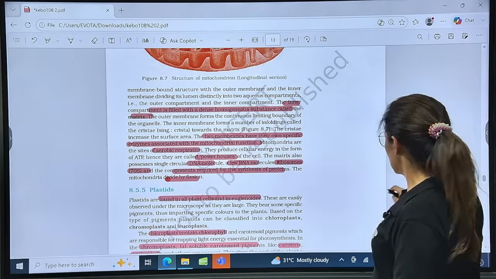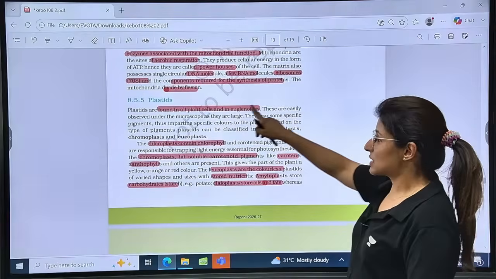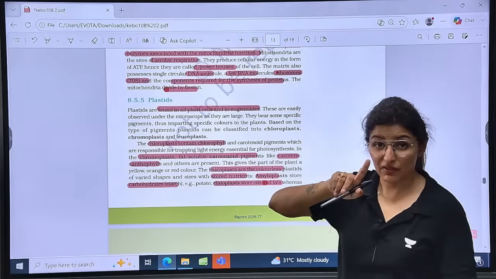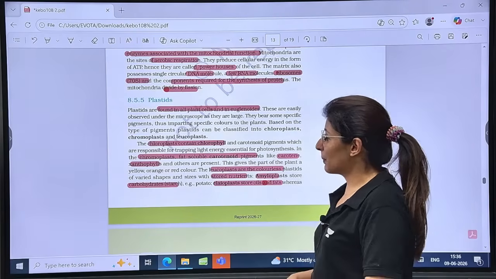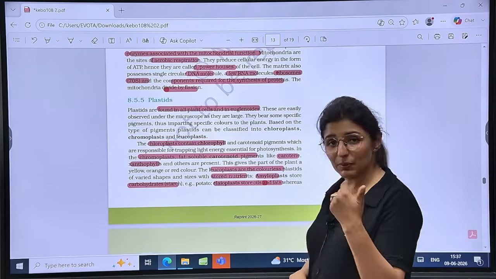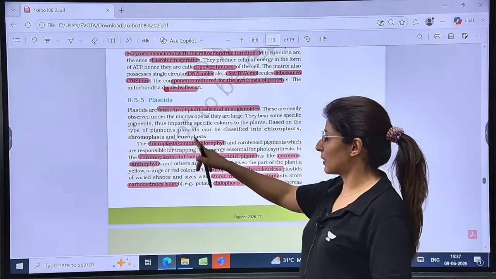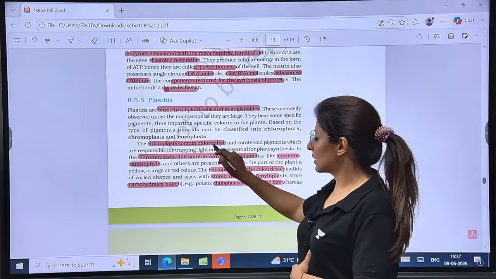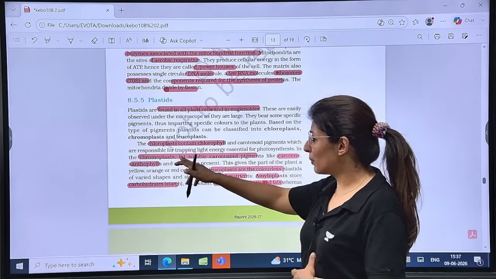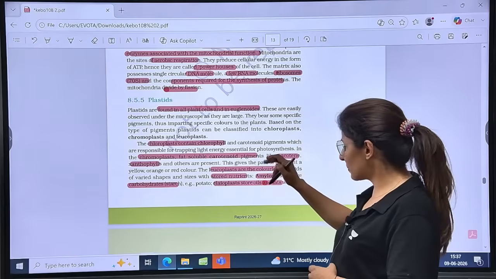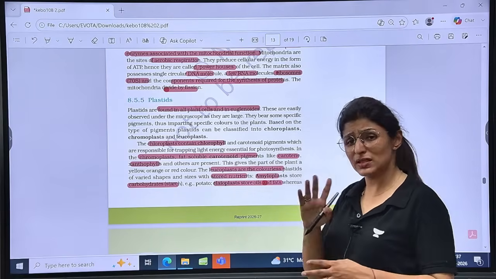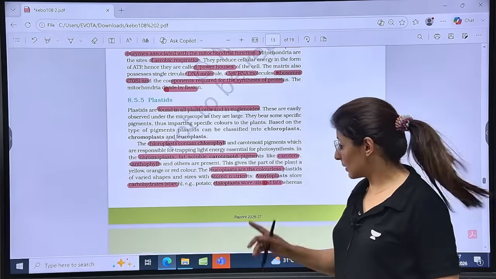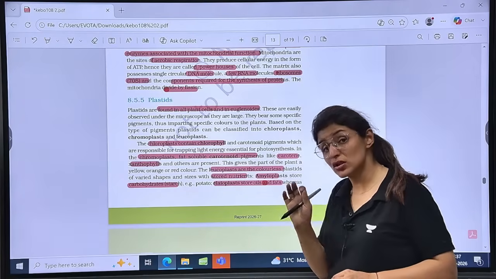Is that clear? Then talking about plastids. Plastids are found only in plant cells or in euglenoids. We have read about it, right? Now see, depending upon the type of pigment present, we have different types of plastid: chloroplast, chromoplast, and leucoplast. Chloroplast contains chlorophyll. Chromoplast contains fat-soluble carotenoid pigments like carotene and xanthophylls, all those red, yellow pigments, right? Leucoplast doesn't have a pigment. Instead, it is colorless and stores nutrients.